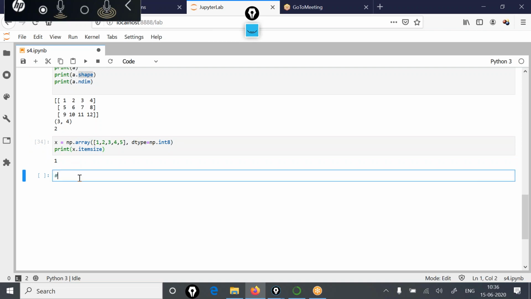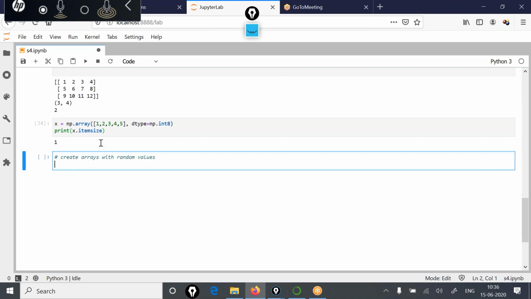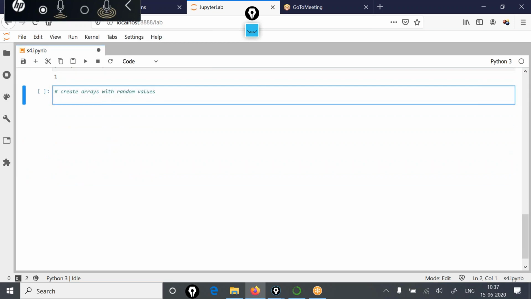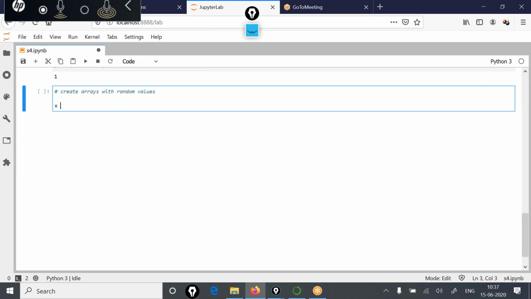Another thing that you should know is how you can create arrays with random values. So this is another thing that we will look at now. Let's create an array like this. X is equal to np dot empty 3, 4, comma dtype is equal to, this time let's say np dot float 32.